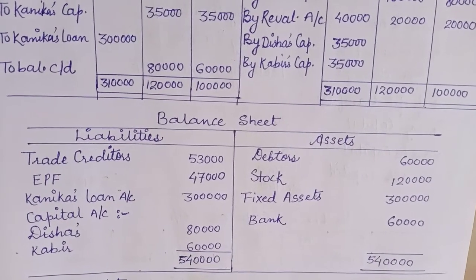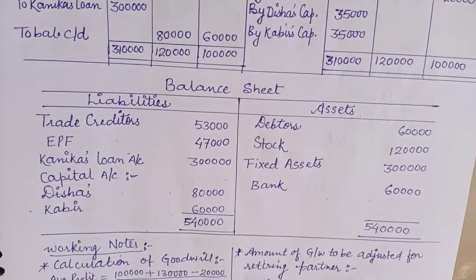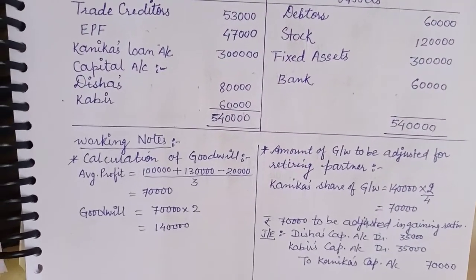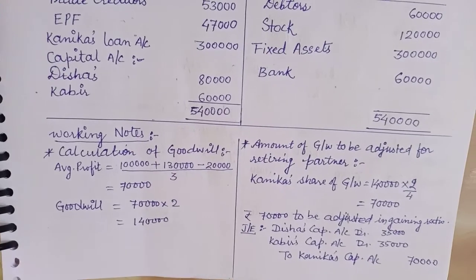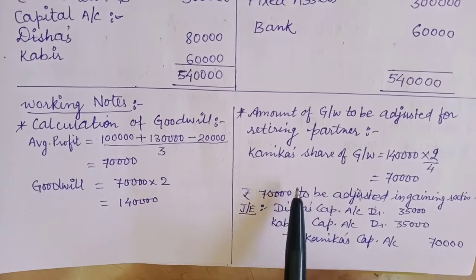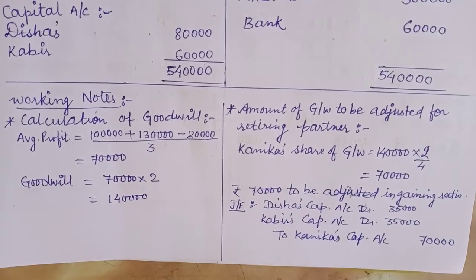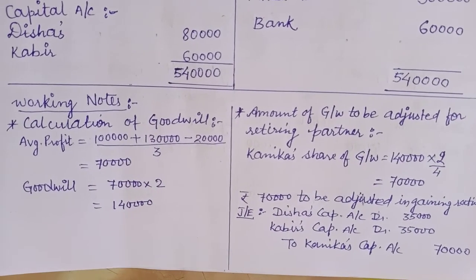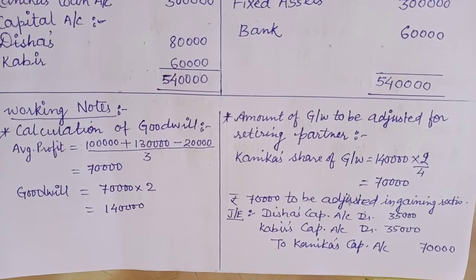On this side you can see the calculation of goodwill and the adjustment of goodwill, for that I have shown here. You can take the help from here. This I have explained earlier, but in the written form I have shown here also, so that you can see and understand.